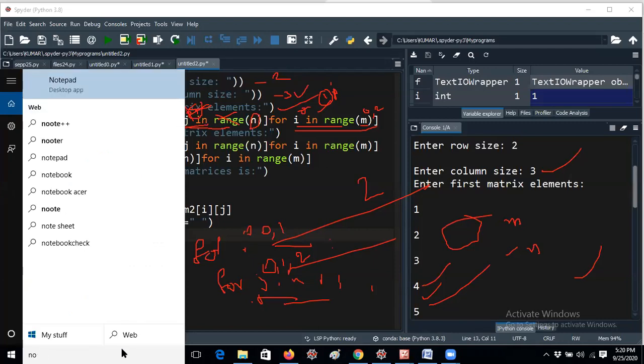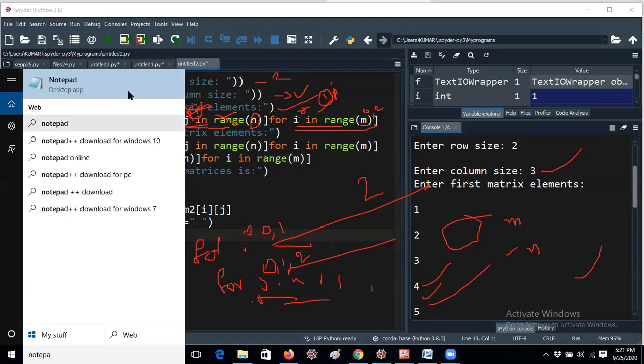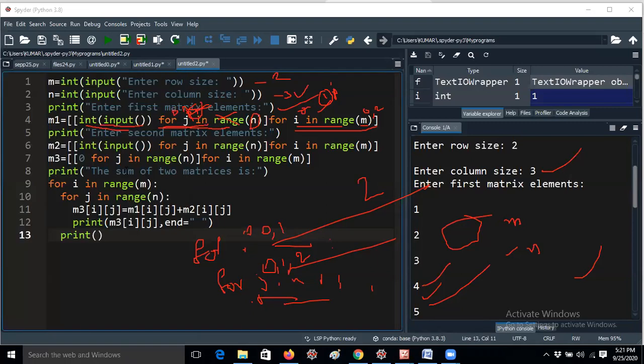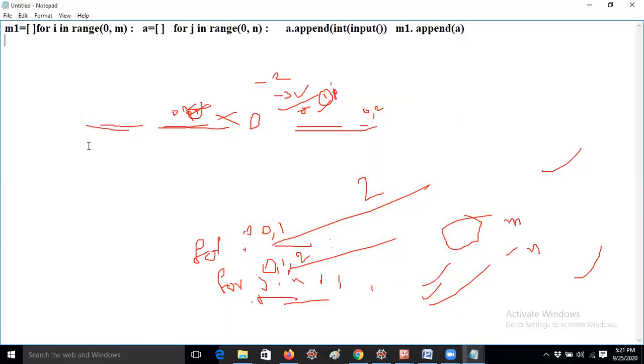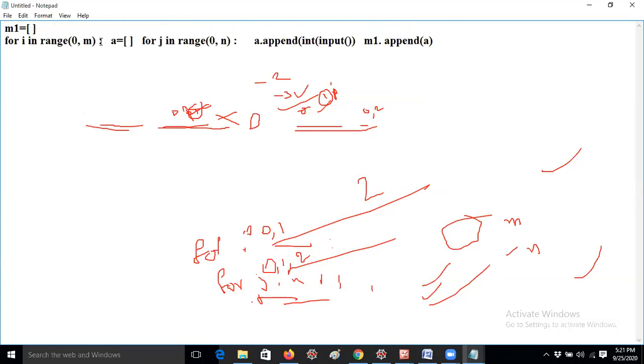So let me explain, guys. I hope you understand, because whenever it is entering all the loops and all the elements, it will take so much time, right? So one minute, guys. Actually, this is the length. This is the line actually. M1 equal to this line, and A in the next line.